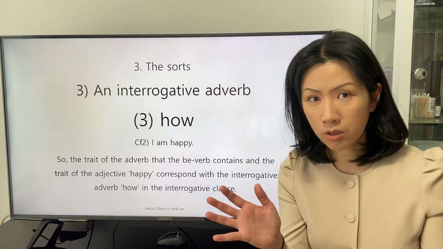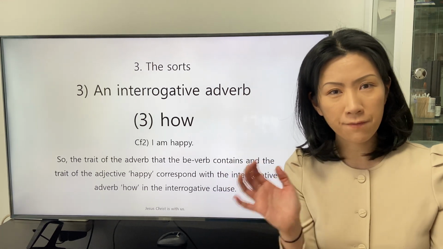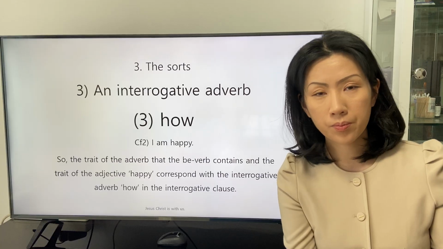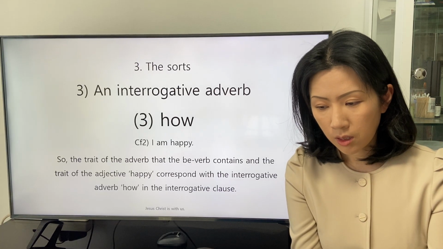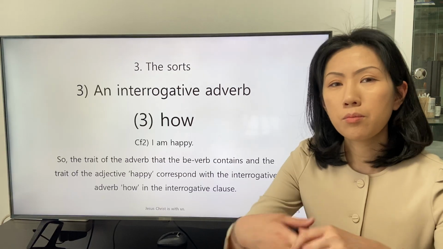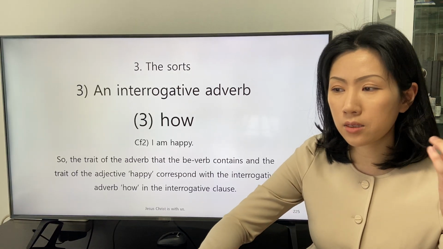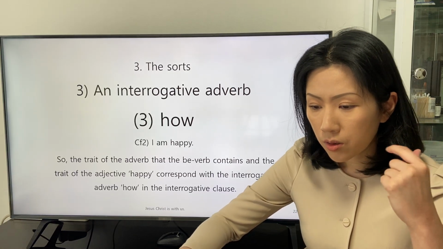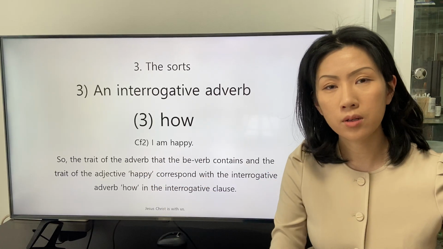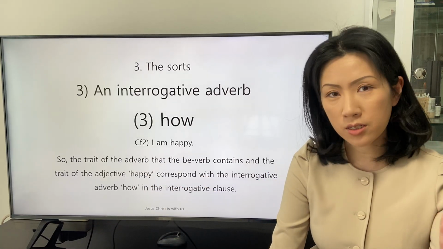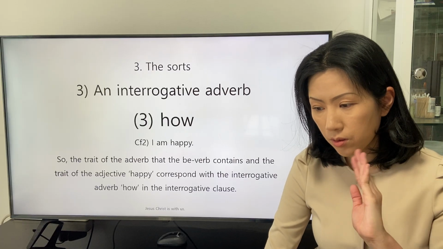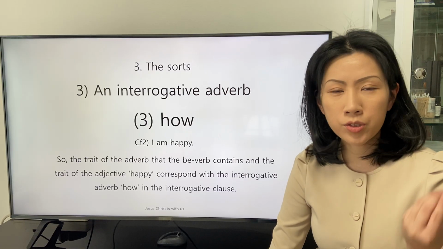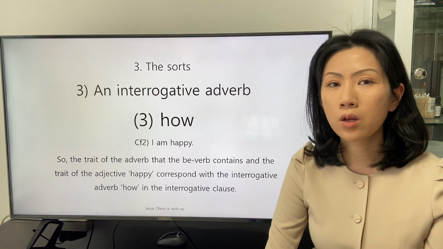This combination, this phrase of the intransitive verb, reveals that the definition of the be verb includes the trait of an adverb.